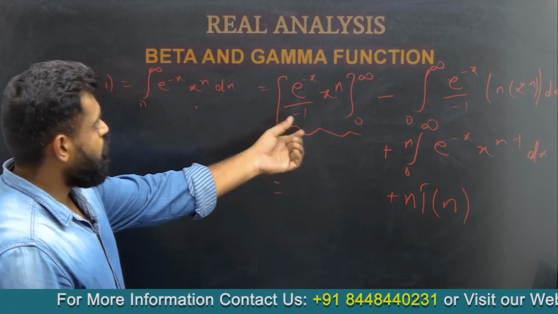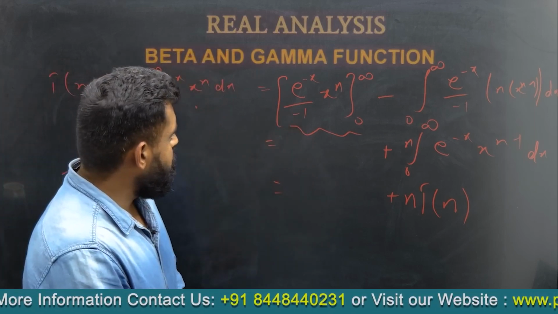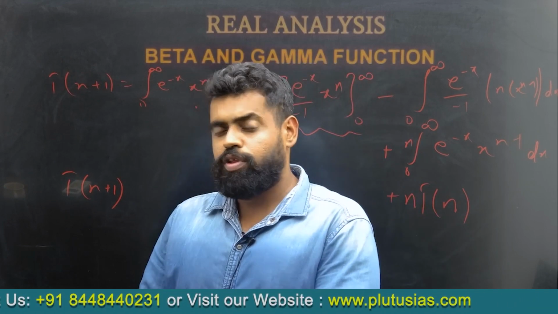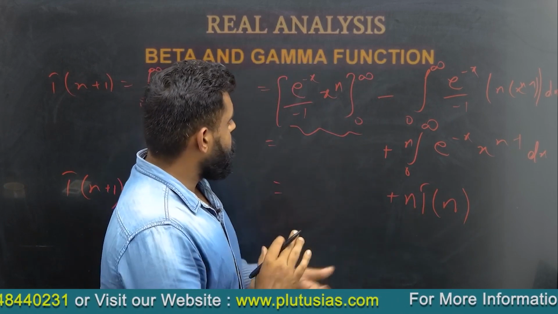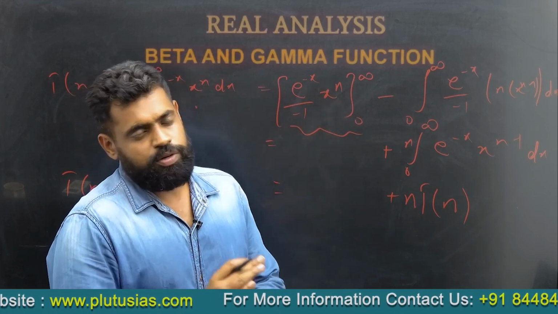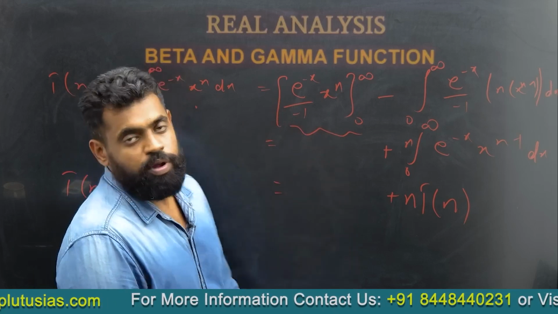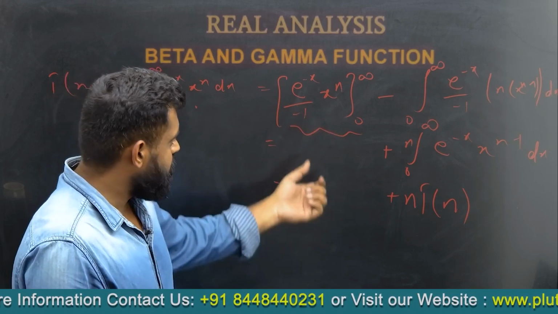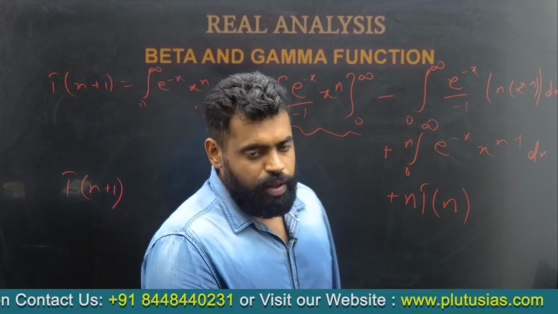Now we have to solve this. When we put 0 here, clearly for n greater than 0, x to the power n gives the value 0 at x equal to 0. So when we put the lower limit in this function, we get the value 0. What about the upper limit?